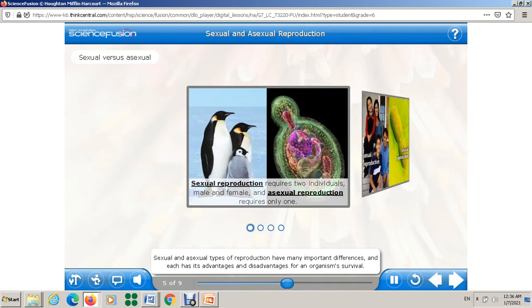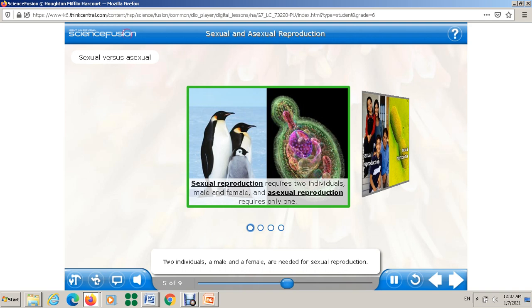Sexual and asexual types of reproduction have many important differences, and each has its advantages and disadvantages for an organism's survival. Click the picture to discover more. Two individuals, a male and a female, are needed for sexual reproduction. Genetic information comes from both parents and combines during fertilization. In asexual reproduction, there is only one parent.